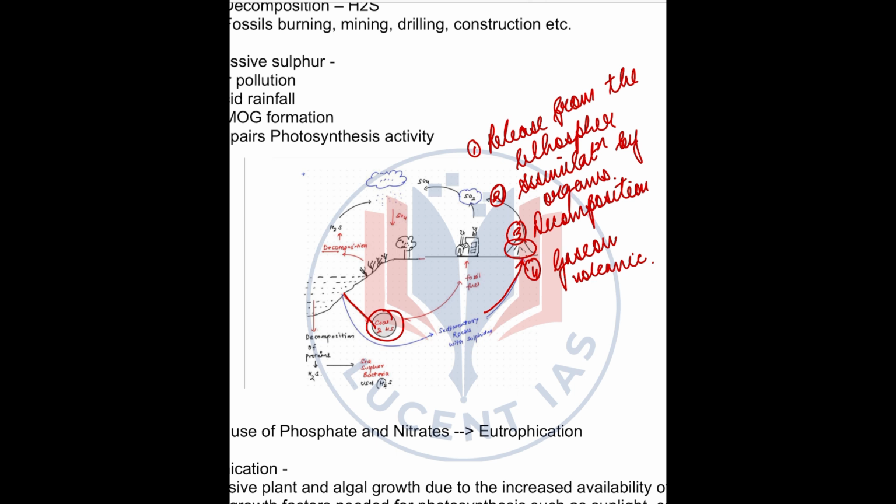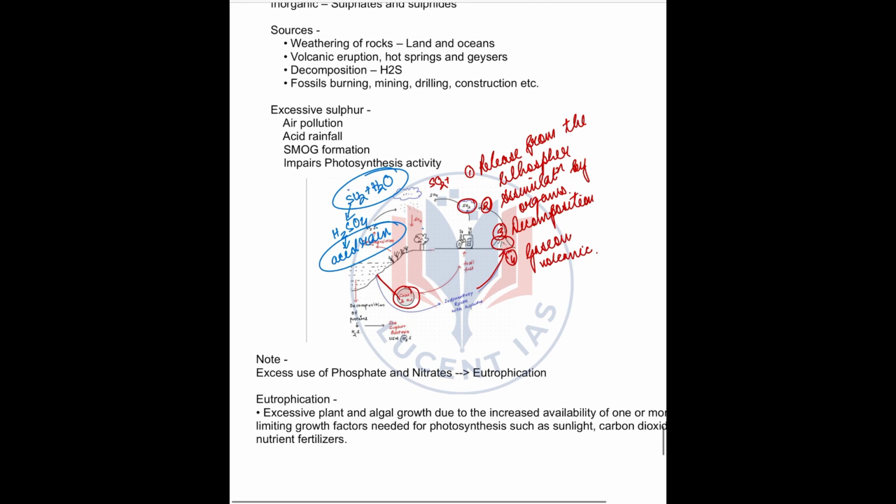Then last is the deposition. This sulfur when released in the atmosphere by the volcanoes, this SO2 will combine with water in the clouds. It will form H2SO4, which is the acid rain, and it will return into the earth. So this completes the cycle. So this is the sulfur cycle.